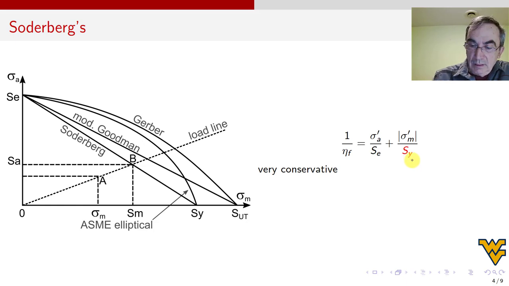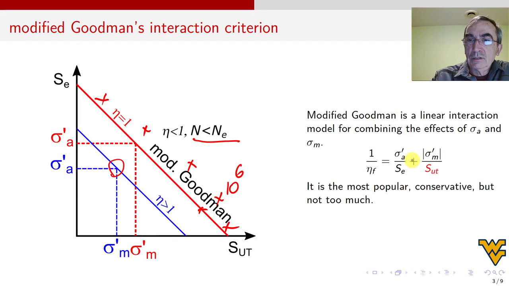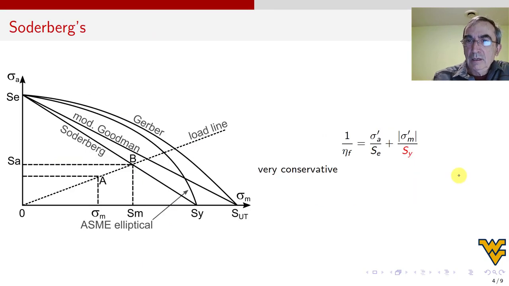That's why I put it in red, yes, because here you have SUT, and here you have SY, and since SY is less than SUT, you have less to consume. You consume this and you consume this faster. And so with Soderberg, your critical eta equal to 1 is right there at B. But Mott-Goodman is here, okay?